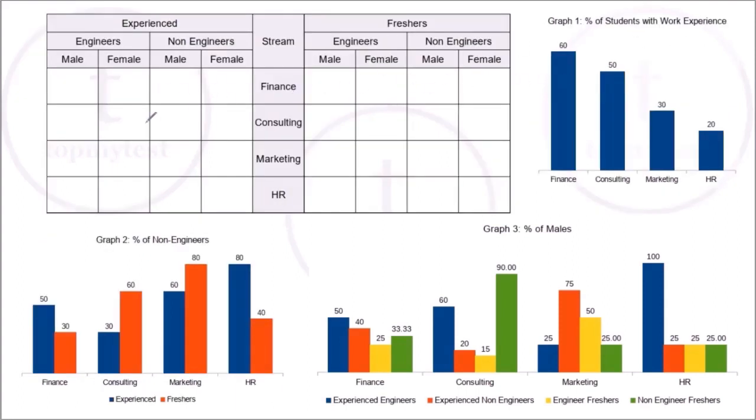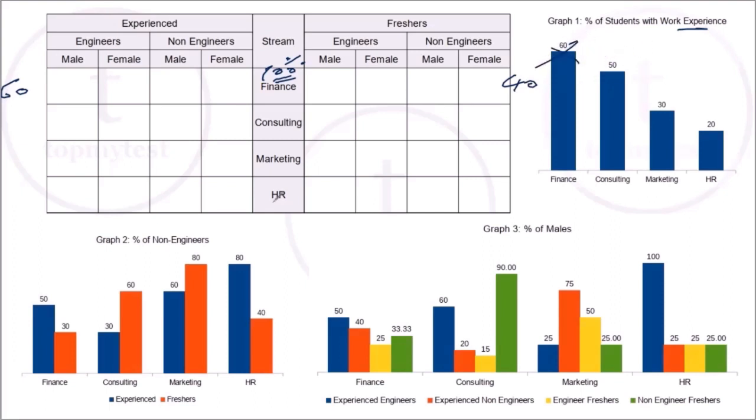Let me try it out for one or two. We can do it for the rest also. I will not do it for all; it will take you another 2-3 minutes to do the rest as well. I've just switched the graphs here to create some space for me. Let's assume there are 100 people in finance, or 100% is the total finance capacity. 60% are with work experience. So 60 here, 40 here.